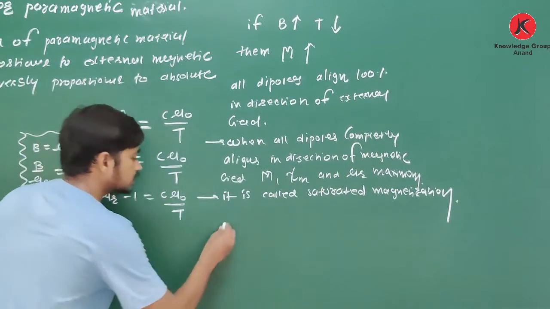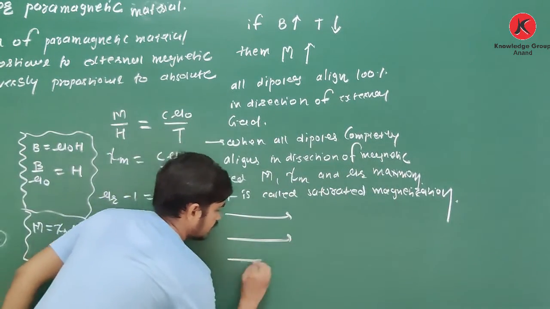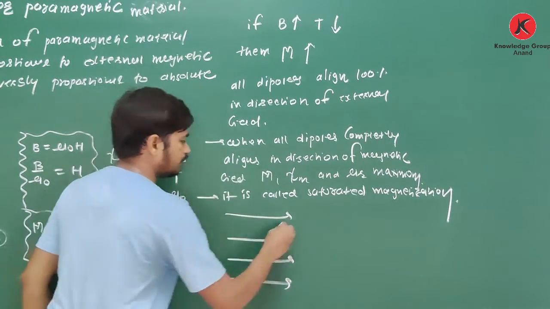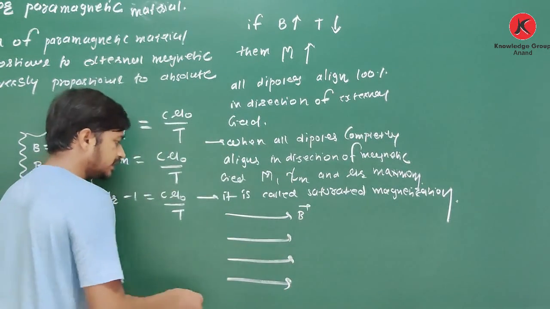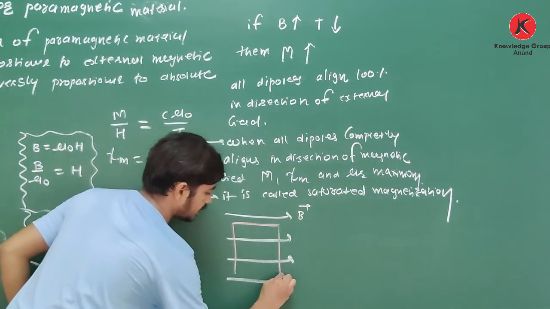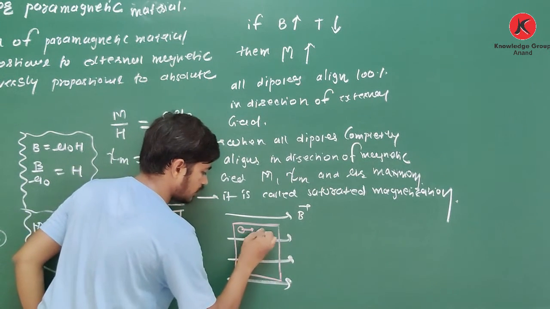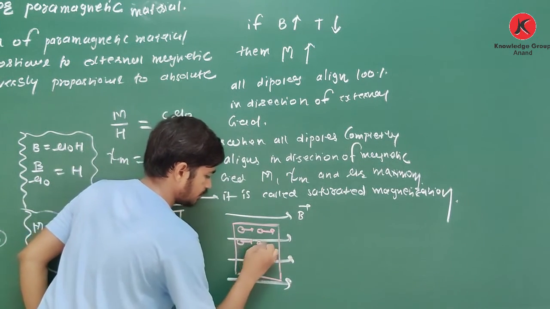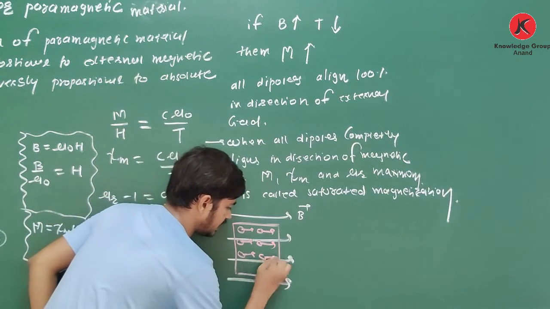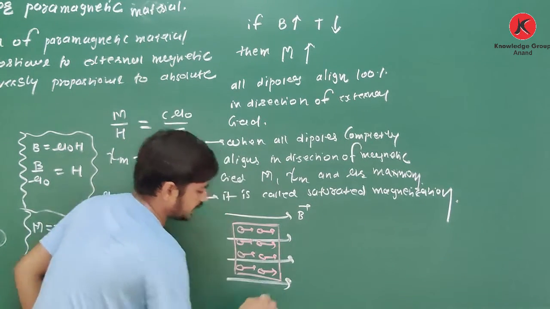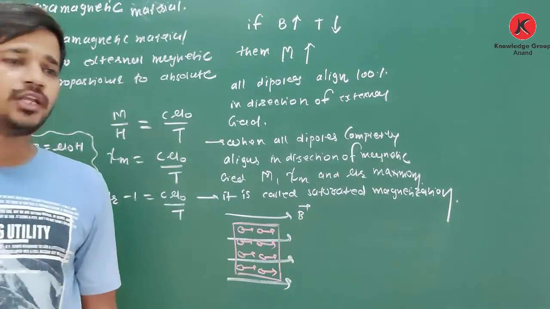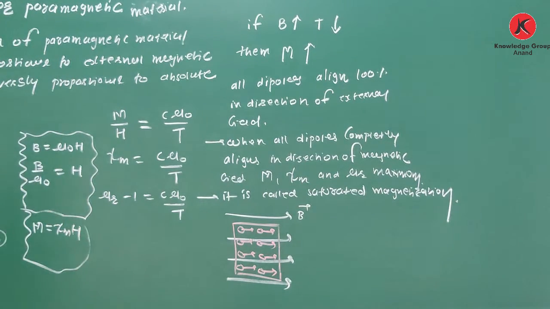Clear about this? It means if there is external magnetic field B, then in the material each and every dipole will perfectly align in direction of the magnetic field. It is called saturated magnetization.